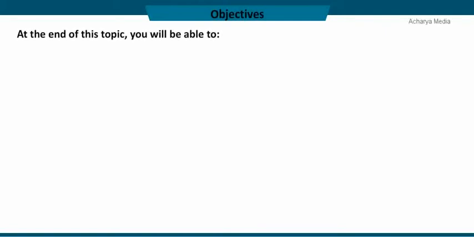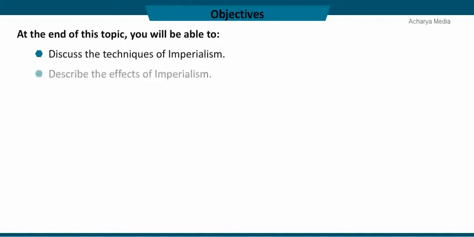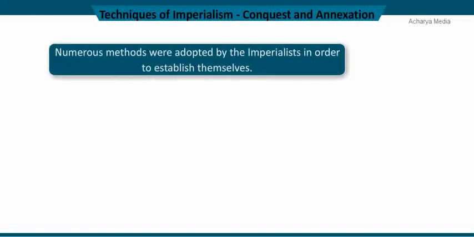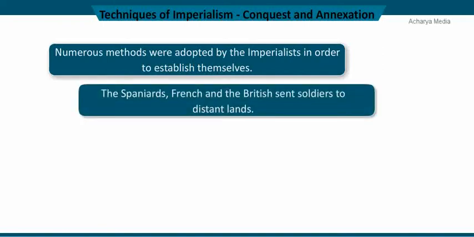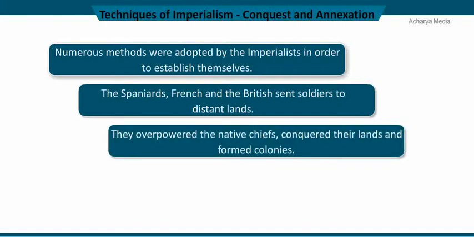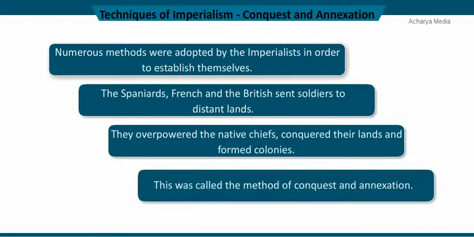At the end of the topic, you will be able to discuss the techniques of imperialism and describe the effects of imperialism. Techniques of imperialism: conquest and annexation. Numerous methods were adopted by the imperialists in order to establish themselves. The Spaniards, French and the British sent soldiers to distant lands. They overpowered the native chiefs, conquered their lands and formed colonies. This was called the method of conquest and annexation.